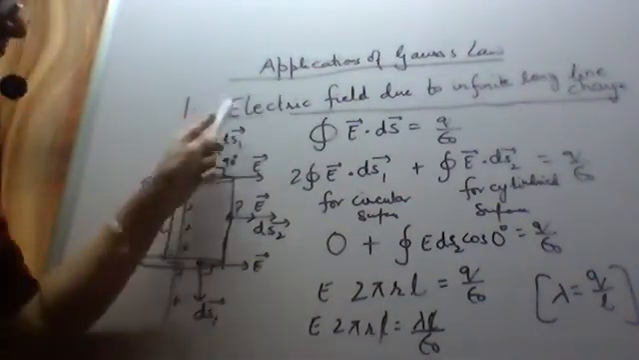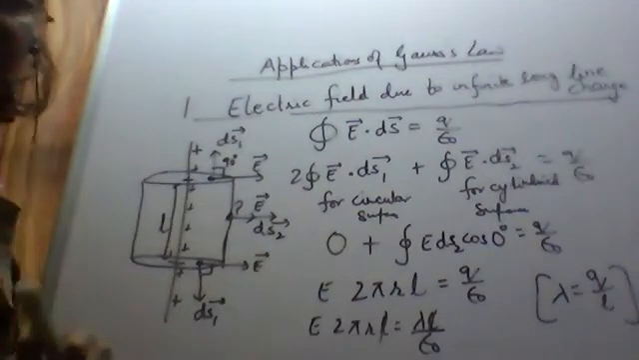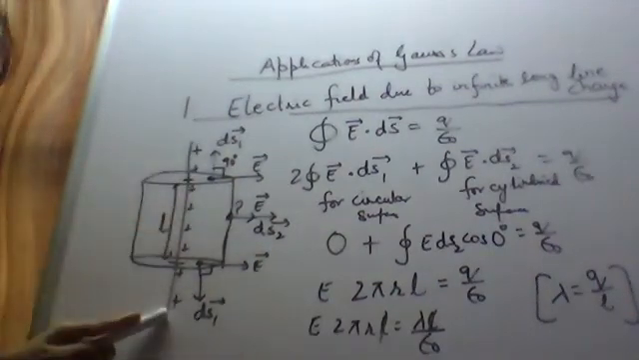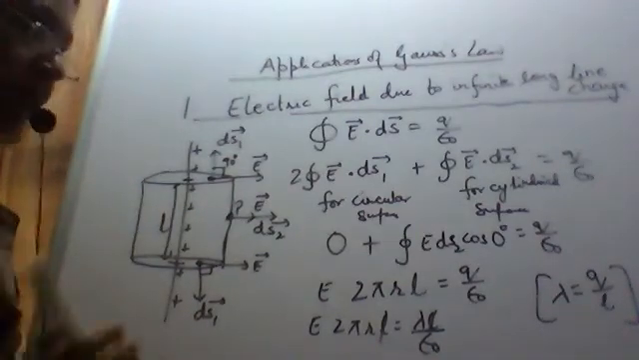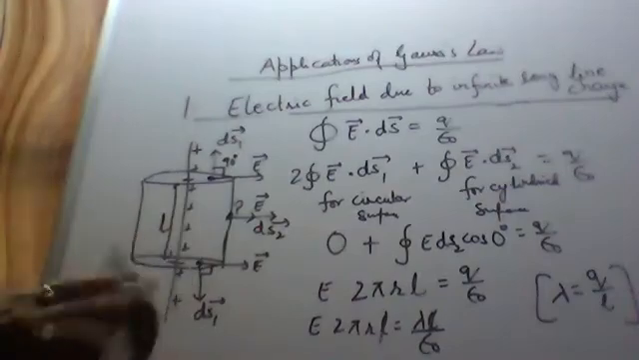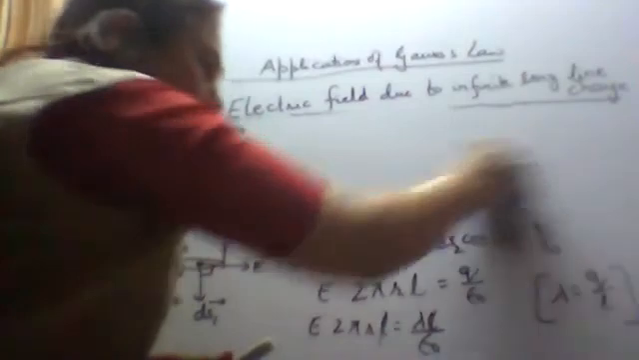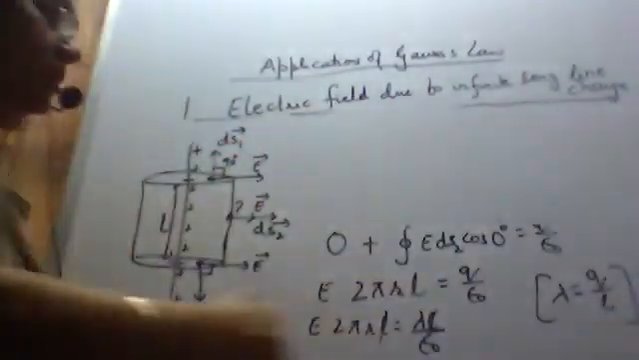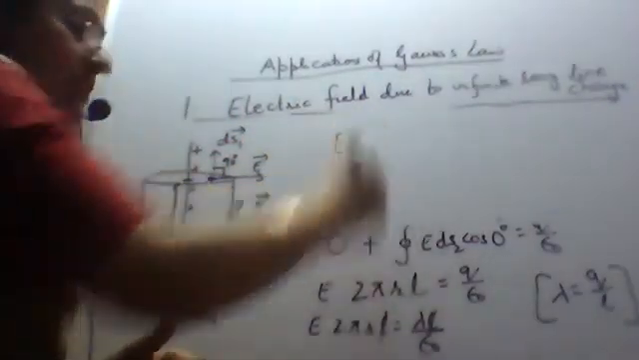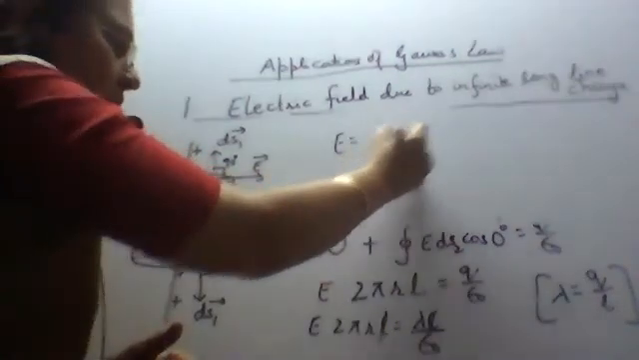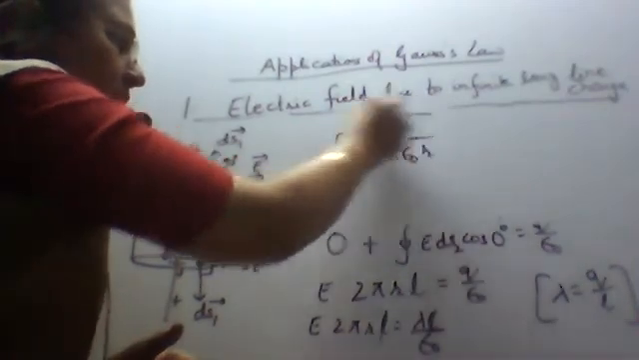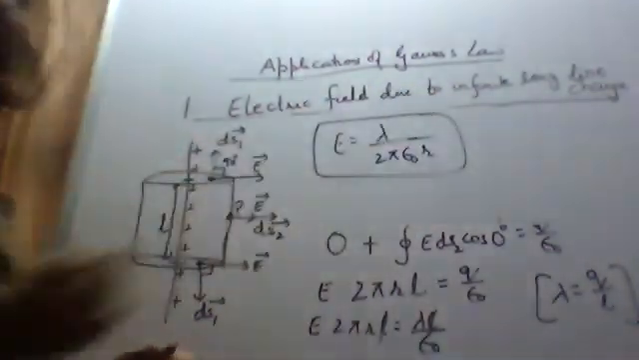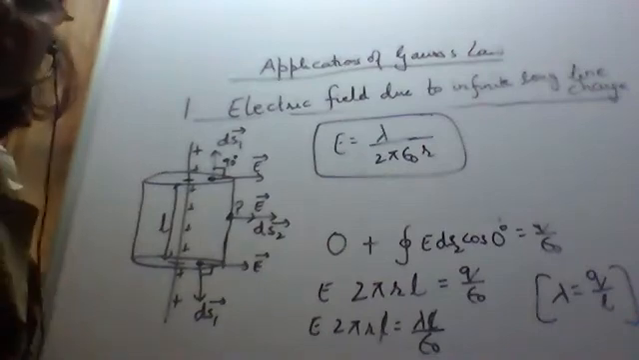So what are we finding out? The electric field. Here we have to find this E due to the infinite long line charge at a point P. Note it down. I'm rubbing the first two lines. So what do we get? Electric field is equal to lambda upon 2 pi epsilon naught into r. This is the expression for the electric field due to infinite long line charge.